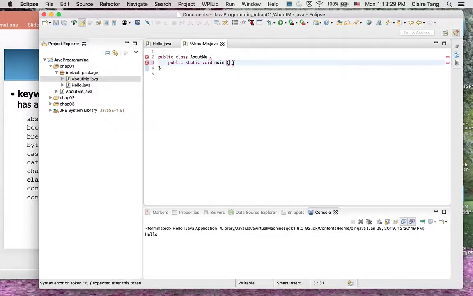The name of the method is main, and we know this is a method because the identifier is followed by parentheses. Inside the parentheses, we have arguments. This specific argument is actually a string array, which we're going to learn later. We capitalize String, and we have square brackets, and we give the name of the arguments. We call it args or anything we want, but this is the standard way of doing it. Then the beginning of the method and the end of the method.